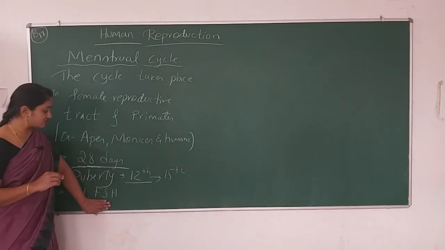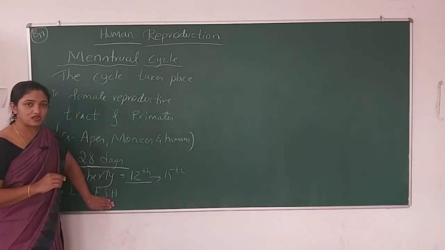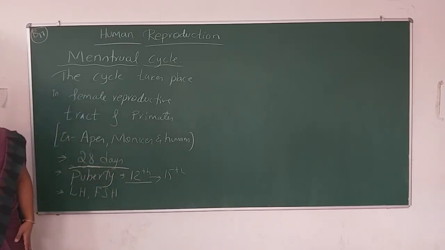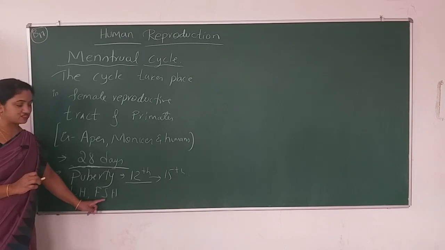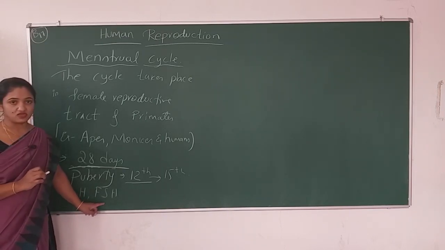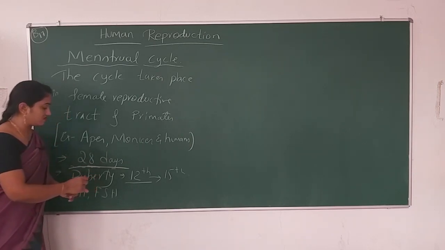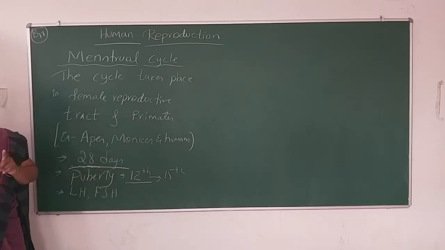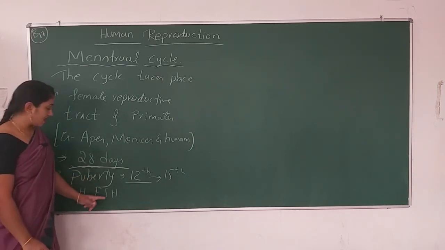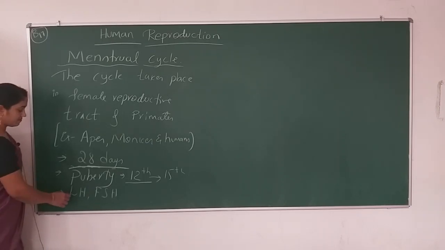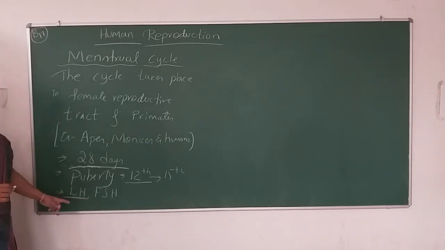First, the FSH, the follicle stimulating hormone, induces the formation of follicles. And then next the LH induces ovulation.